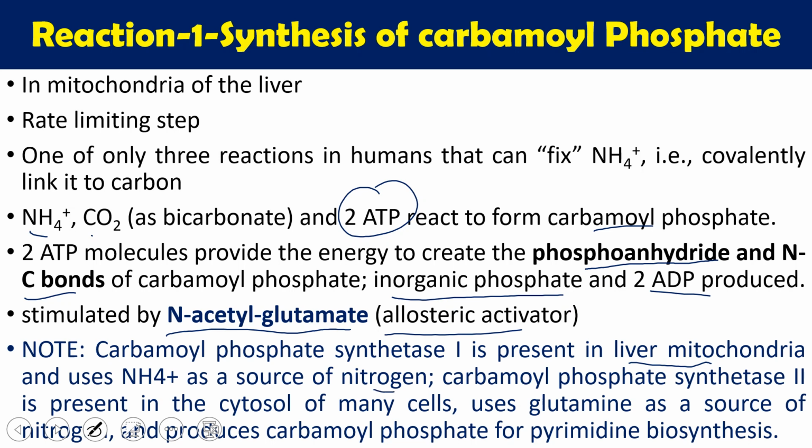In our body, we have carbamoyl phosphate synthase 2 also, which is normally present in the cytosol. So one of the major differences between carbamoyl phosphate synthase 1 and 2: 1 is a mitochondrial enzyme, 2 is a cytosolic enzyme in many cells, and they use glutamine as a source of nitrogen. Another difference is 1 uses ammonia as a source of nitrogen, 2 uses glutamine as a source of nitrogen, and produces carbamoyl phosphate for pyrimidine synthesis. So this is the first reaction.